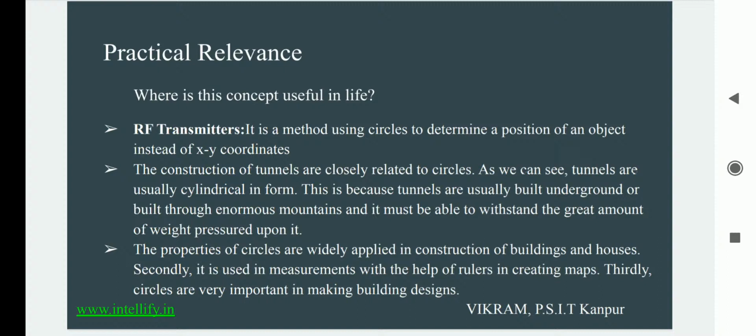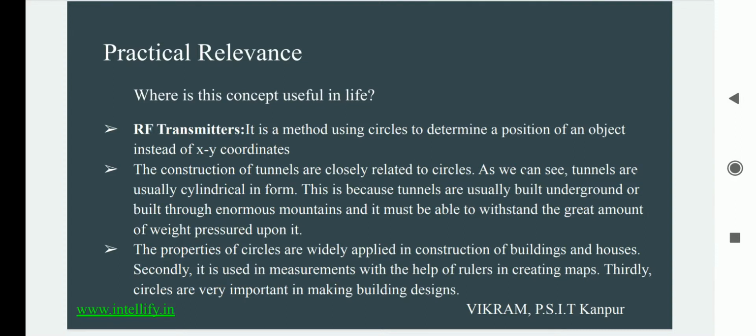The very first is RF transmission. It is a method of using circles to define the position of an object instead of XY coordinates. So we use circles for defining the position of an object in RF transmission, basically for RF transmitters.